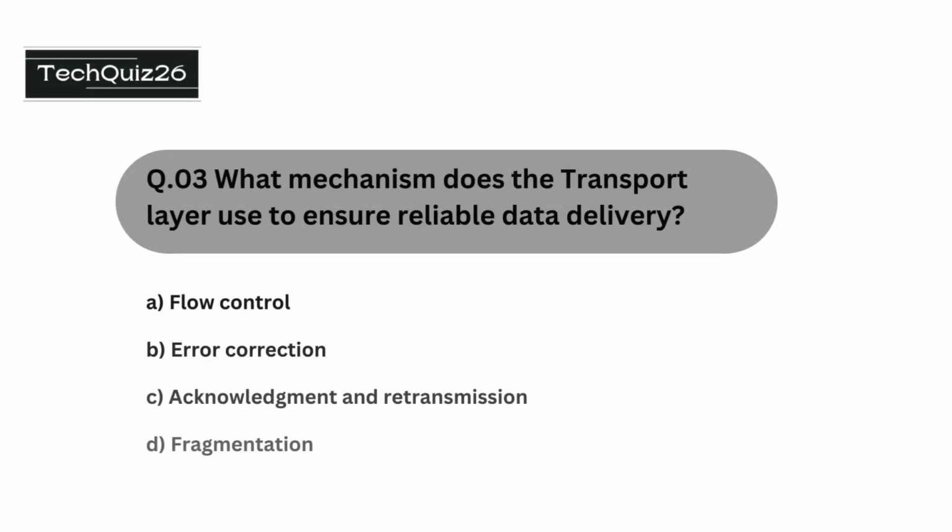Question number 3 is what mechanism does the transport layer use to ensure reliable data delivery? The options are flow control, error correction, acknowledgement and retransmission, fragmentation. The correct option is acknowledgement and retransmission.